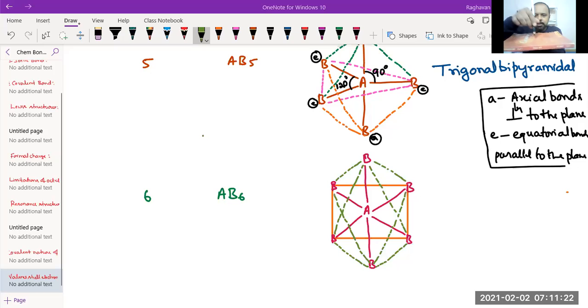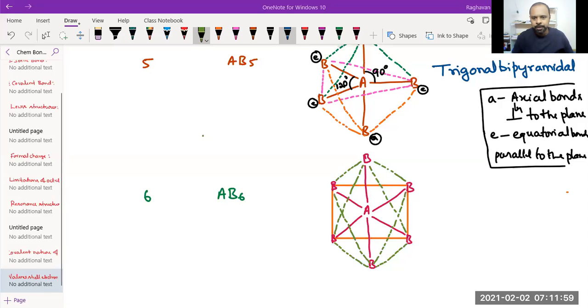Now imagine, for this axial bond above, if you connect all the corners like this, how many faces will be there at the top? 4. Very good. Like that, if you connect the 4 corners to the axial bond below, how many faces? 4. So totally how many faces are there for the structure? 8. Therefore, it is called an octahedral structure.